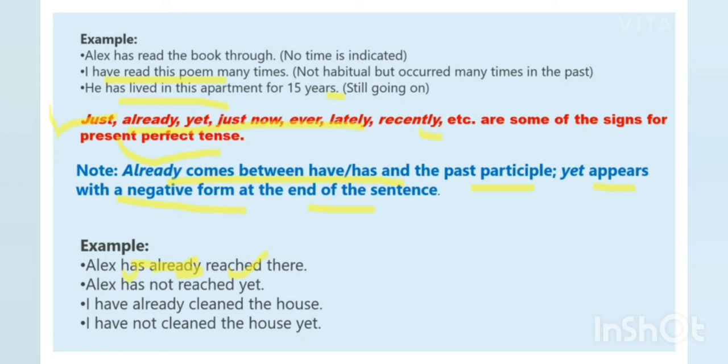And like here, I have already cleaned the house. And if a negative sentence is given to you, then also auxiliary verb, then not, then the main verb. Clear? And if the word yet is given to you, then yet will come at the end of the sentence. This is how you will form the present perfect tense in case of negative sentences with the word yet. Fine? So be careful about this also.